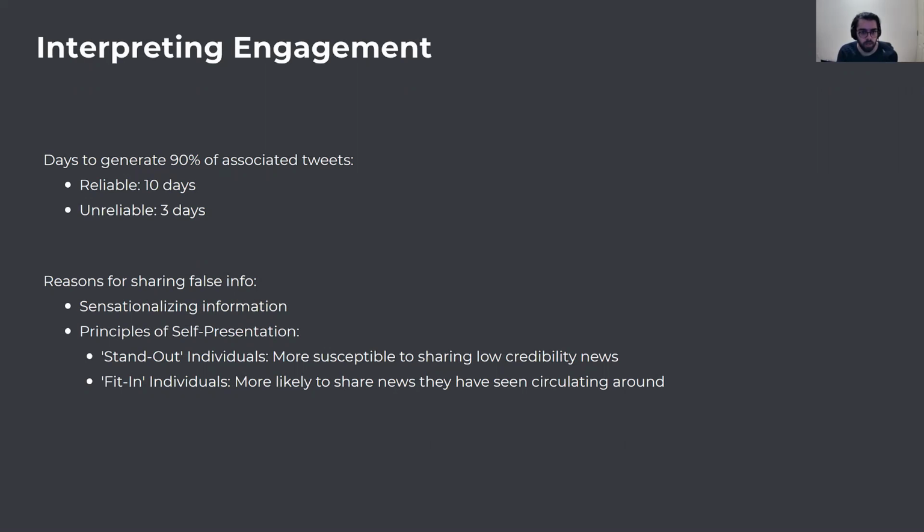Many researchers have inquired into what leads an individual to share misinformation. Recent findings suggest that the concept of self-presentation on social media is a key component. That is to say, people interested in fitting in are more likely to share articles that have been circulated already. The other side of the fit-in attribute, however, was that individuals were willing to omit data that would disagree with the shared beliefs of their social circles. Additionally, individuals that valued uniqueness and wanted to stand out were found to be much more susceptible to sharing unreliable